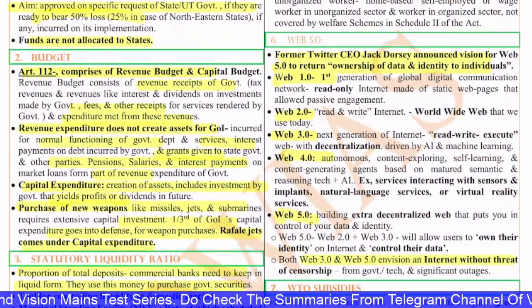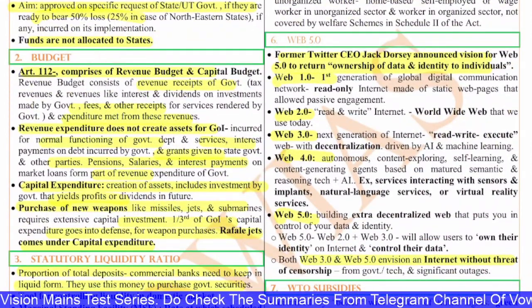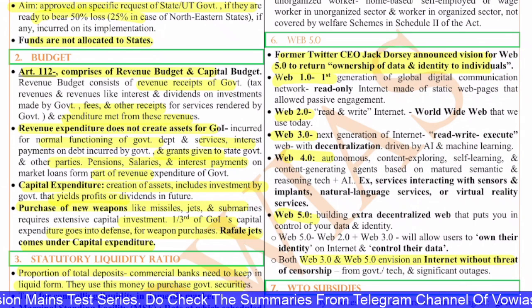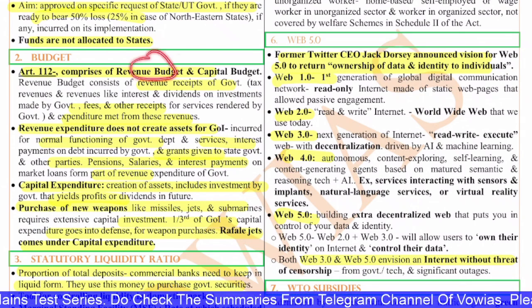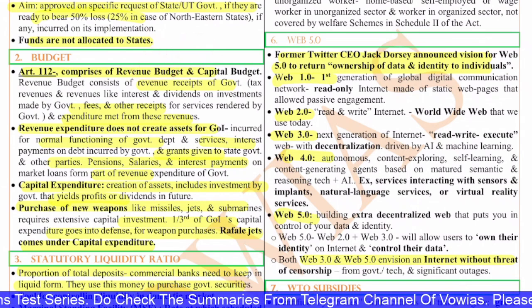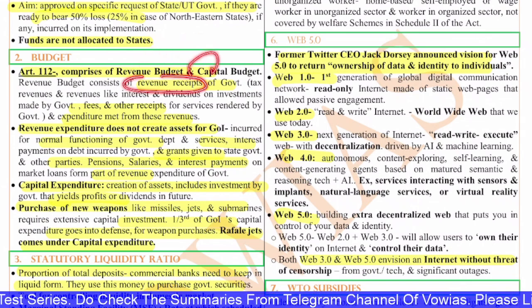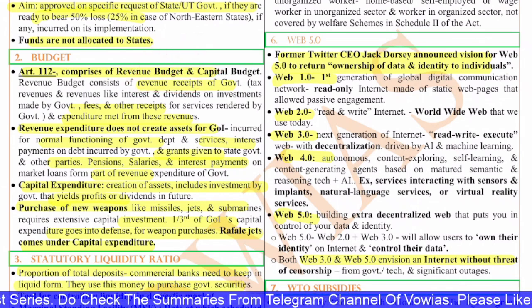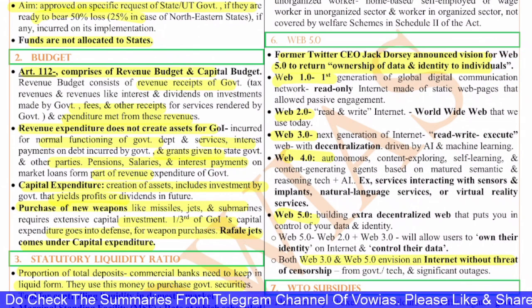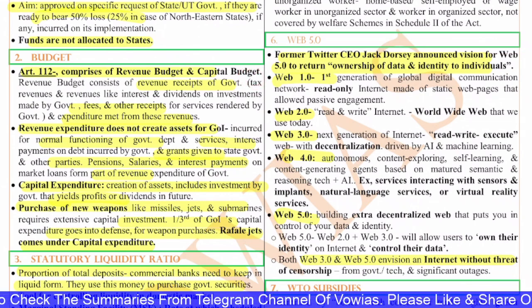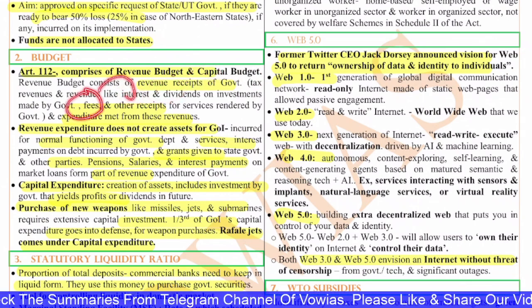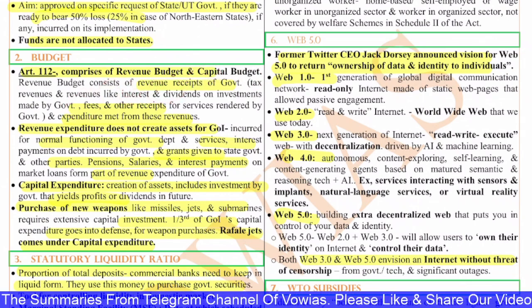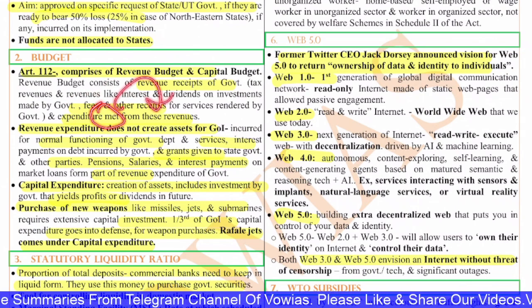Next, the second question is on the budget. So Article 112 talks about the budget. It talks about the annual financial statement. That is, it comprises the revenue budget and capital budget. The revenue budget consists of revenue receipts of the government, right? And this includes the tax revenues and revenues like interest and dividends on the investments made by the government, the fee and other receipts for the services rendered by the government, and expenditure met from these revenues.